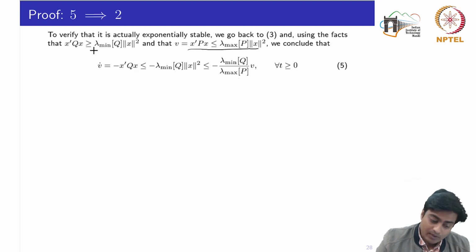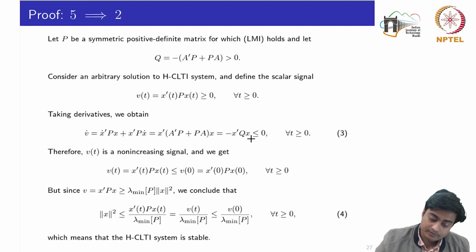So I just applied this relationship and this relationship to the relationship that V dot is less than or equal to 0. Basically the relationship 3, V dot is less than or equal to 0.